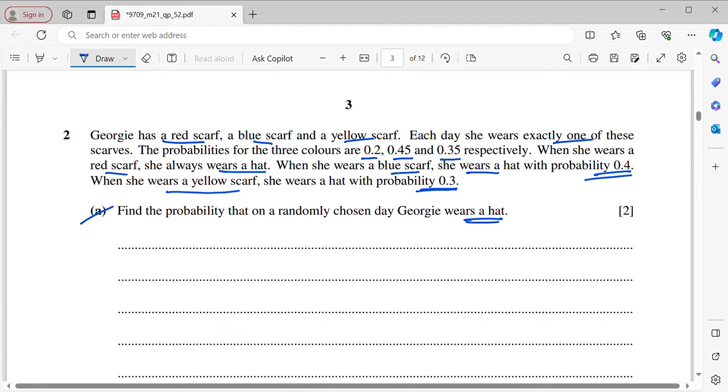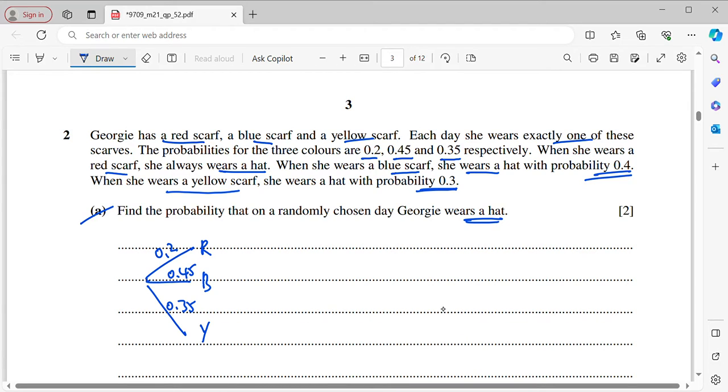Okay, so from here, I will show the tree diagram so you can see it clearly. Basically there are 3 colors of scarves. The first is red, second is blue, third is yellow. So then 0.2, 0.45 and 0.35.